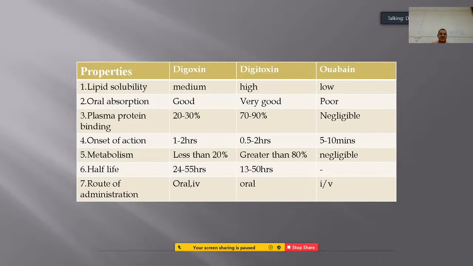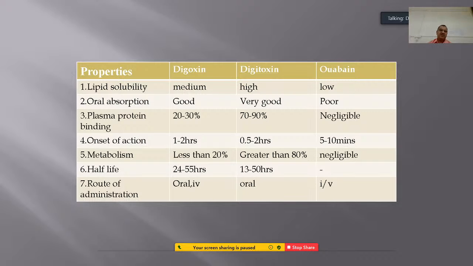The onset of action is 1 to 2 hours in case of digoxin, whereas it is less, 0.5 to 2 hours, for digitoxin, and still less in case of ouabain, 5 to 10 minutes. Less than 20% of digoxin is metabolized, whereas greater than 80% of digitoxin gets metabolized. For ouabain it is negligible.